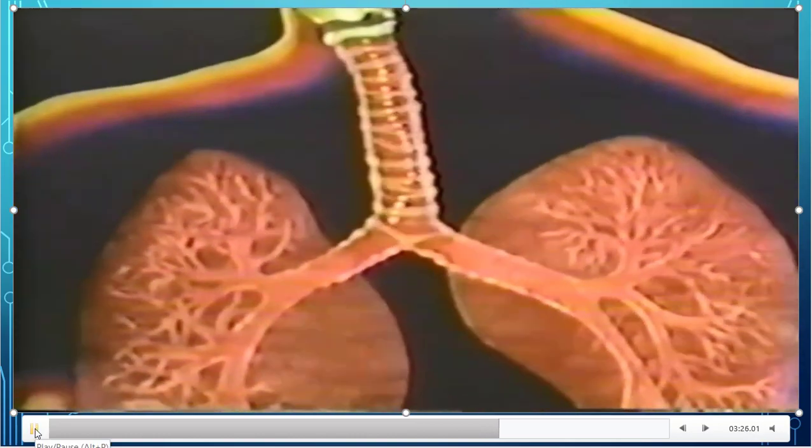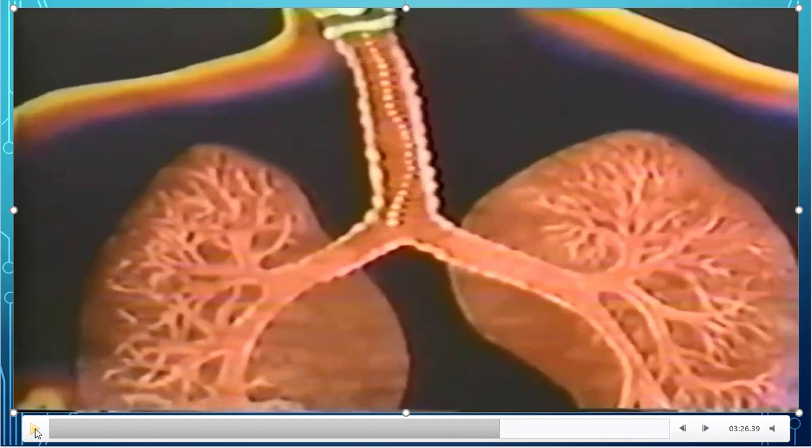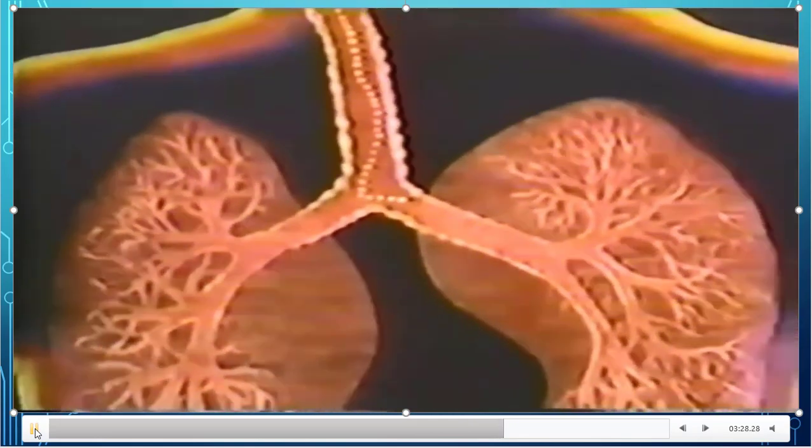The trachea has C-shaped cartilaginous rings. Cartilage means it is a soft bone. This cartilage helps the trachea prevent collapsing and closing. Finally, this trachea divides into two bronchi.